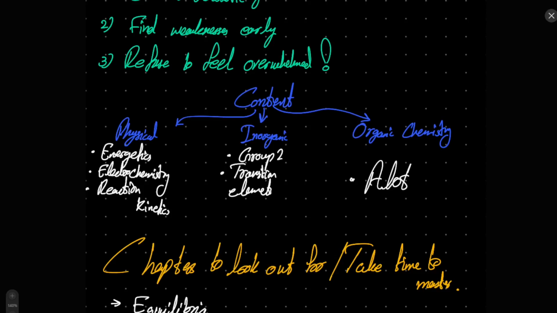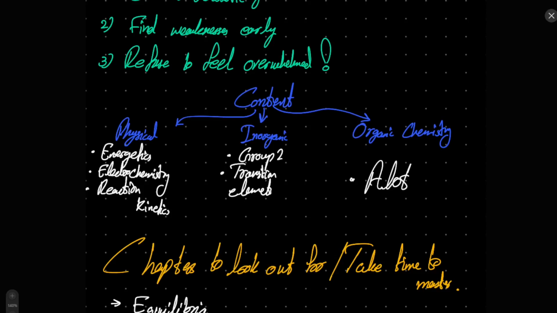The difference about organic chemistry of AS and A2 is that organic chemistry is very large, again because everything that came from AS is going to be in A2 as well. That's the biggest problem with organic chemistry. There's another part that I didn't write here, but it is there, and that is analysis. Analysis includes some new understandings, but it is not as difficult as AS analysis or analytical chemistry, at least in my personal opinion. It doesn't have that much of a difficult curve to it, or that much guessing work to it as AS did. So that's something that you guys are going to enjoy doing.